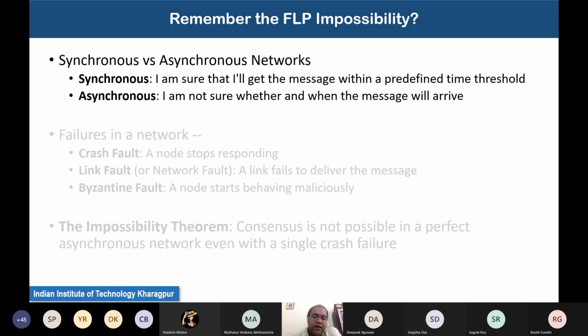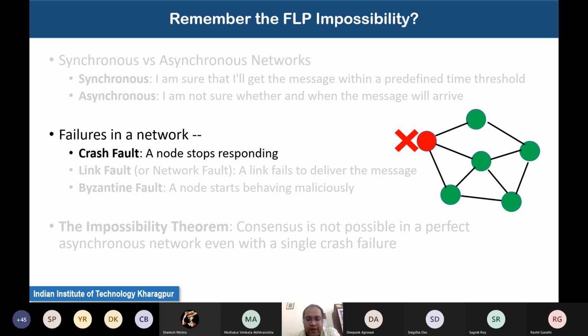Then the second consideration is the different types of failures which can happen in a network. The first type of failure is the crash fault. A crash fault basically means that a node stops responding. Whenever you send a message to those nodes, you will not get any reply. This is a crash fault because none of the other participants in the network will be able to communicate with that node.